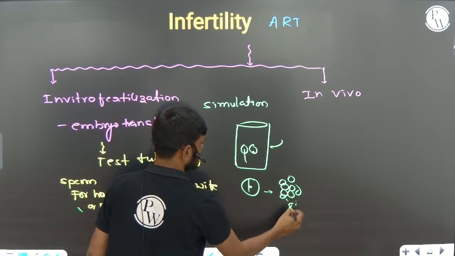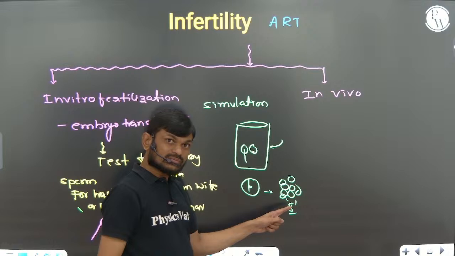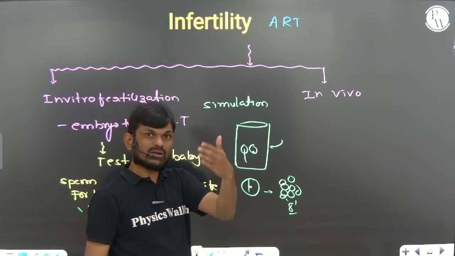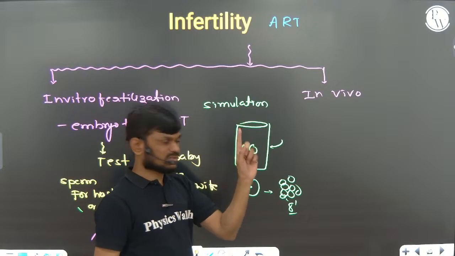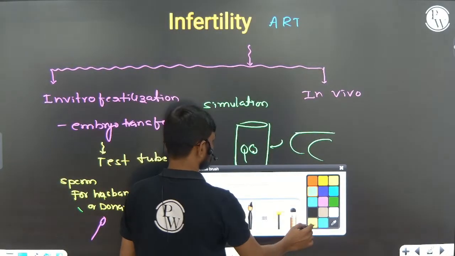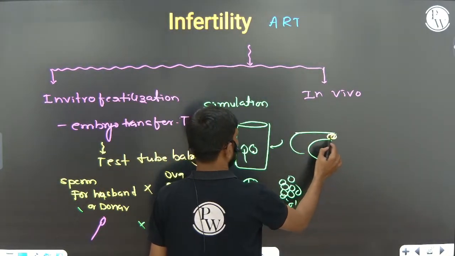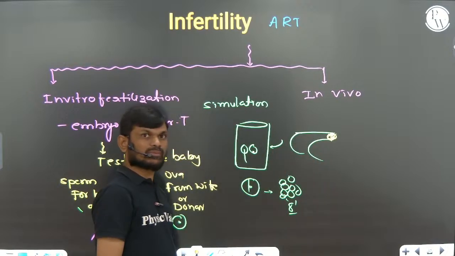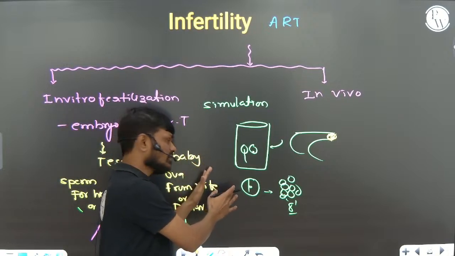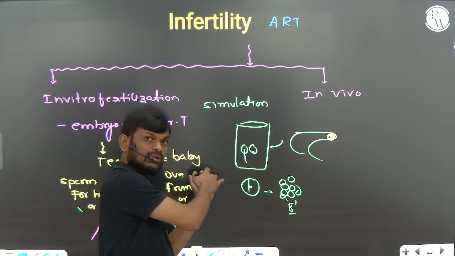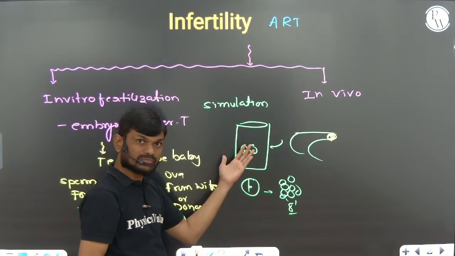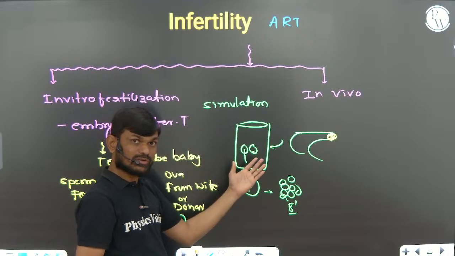Now this zygote will develop into the 8 cell stage. 8 to 16 cell stage is the morula, which develops in the isthmus. So these 8 cell stage embryos are incorporated into the isthmus, that is the fallopian tube. Now you can see in vitro fertilization: fertilization taking place outside the body in a special condition, similar to the fallopian tube.